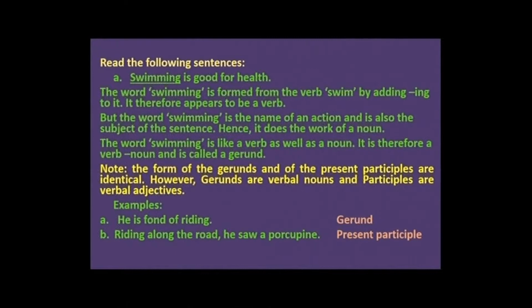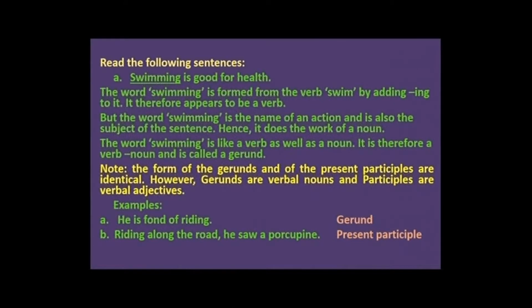Read the following sentences. Swimming is good for health. The word swimming is formed from the verb swim by adding ing to it. It therefore appears to be a verb. But the word swimming is the name of an action and is also the subject of a sentence. Hence, it does the work of a noun. The word swimming is like a verb as well as a noun. It is therefore a verb noun and is called a gerund.